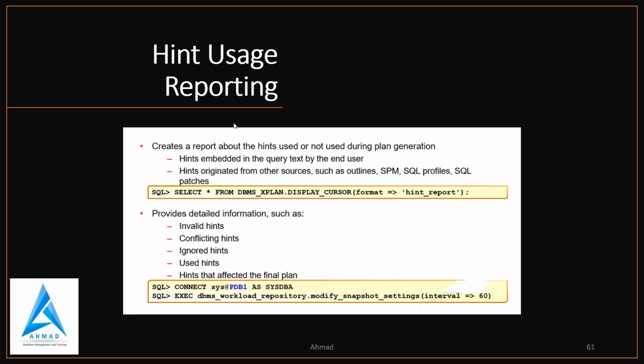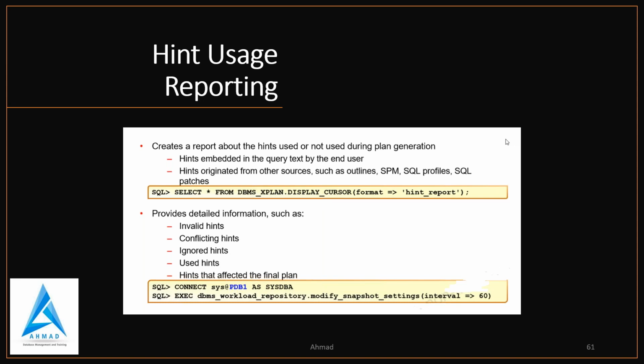Then hint usage reporting basically creates a report of hints embedded in the query text by the end user, and hints originating from other sources such as outlines, SPM, SQL profiles, and SQL patches. So it provides detailed information like invalid hints, conflicting hints, ignored hints, and used hints that affected the final plan. So you have the DBMS_WORKLOAD_REPOSITORY package, and the procedure is MODIFY_SNAPSHOT_SETTINGS. You are basically modifying the snapshot settings. So you have DBMS_XPLAN.DISPLAY_CURSOR.